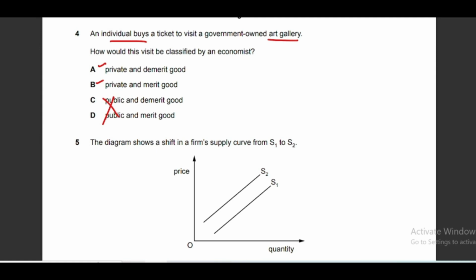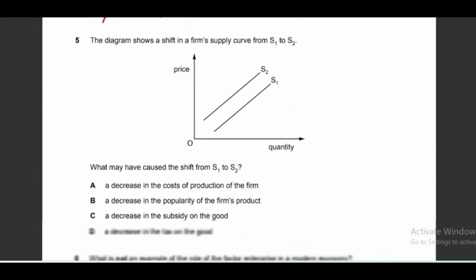And again, art galleries, museums and the like are basically part of merit goods, they are not demerit goods. So option B is the correct answer. Demerit goods are harmful to the consumers and merit goods are satisfying, and they basically give you happiness and they give you positive externalities or positive side effects on the society.